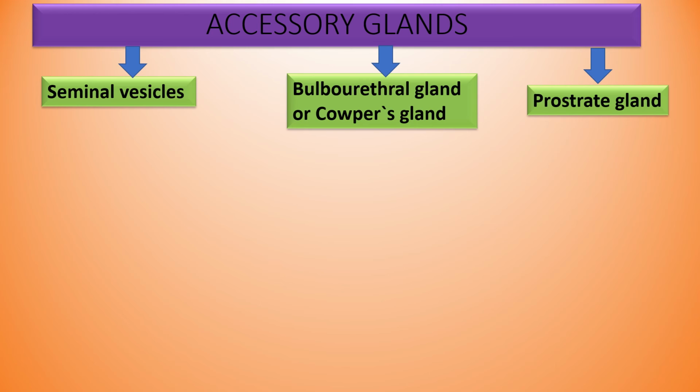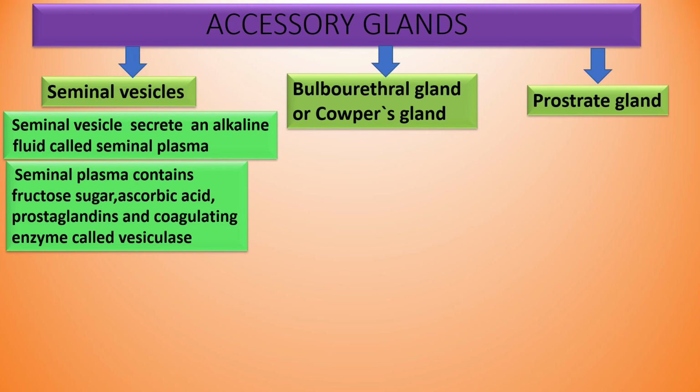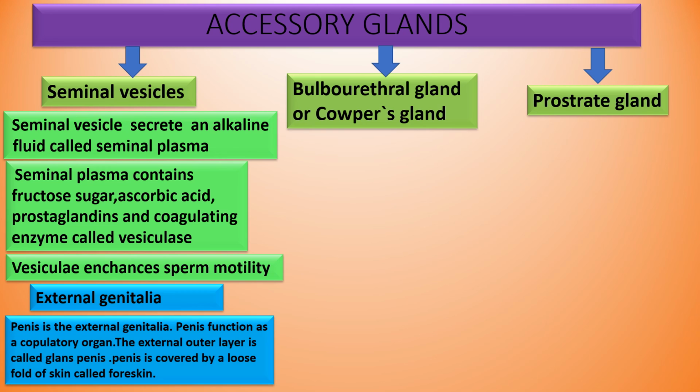First let us study the details of the seminal vesicle. The seminal vesicle secretes an alkaline fluid called seminal plasma. Seminal plasma contains fructose, ascorbic acid, prostaglandins and a coagulating enzyme called vesiculase. Vesiculase enhances sperm motility. Next, the bulbourethral gland or Cowper's gland.